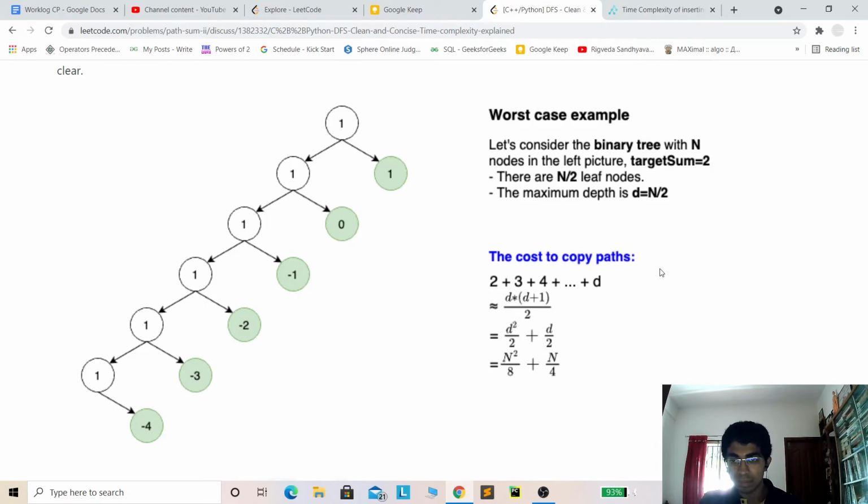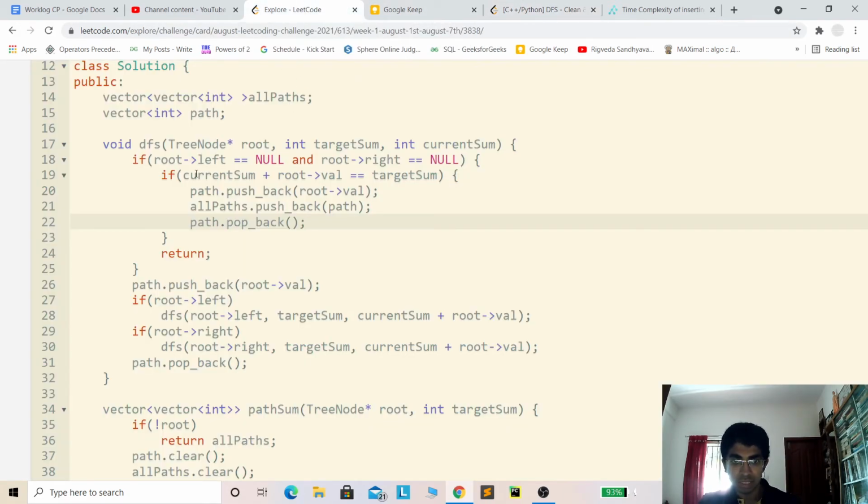So when we sum all of this, the upper bound comes as O of n square, and hence the time complexity is O of n square and not n, due to this one thing that we are inserting the paths individually. That's it.